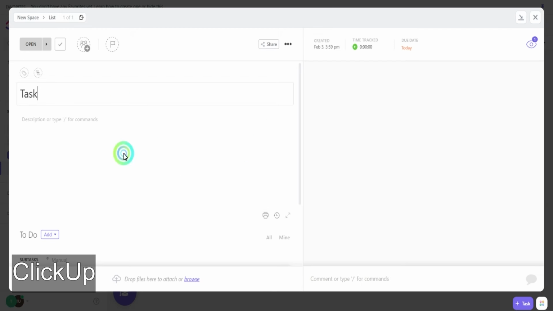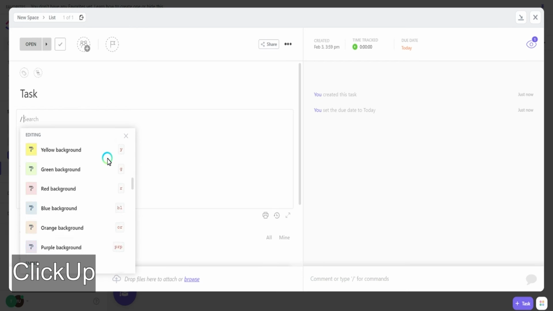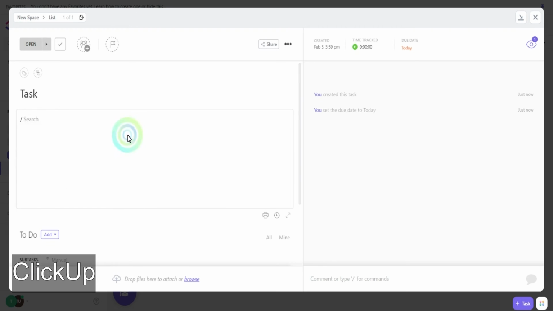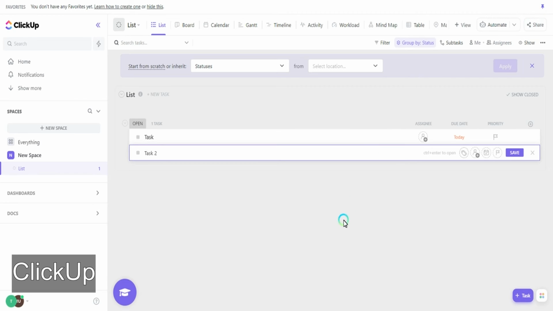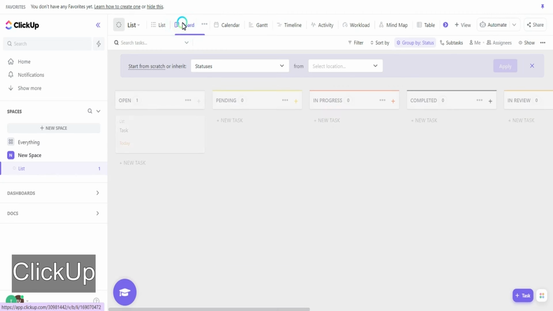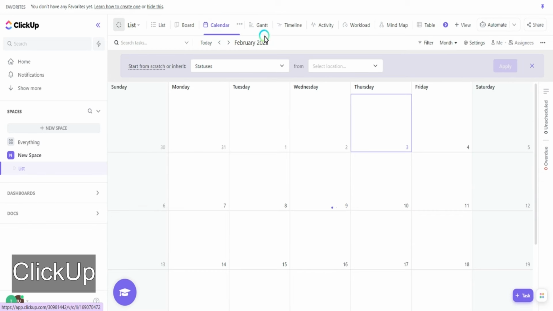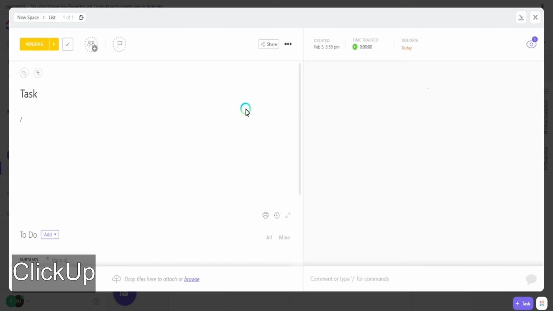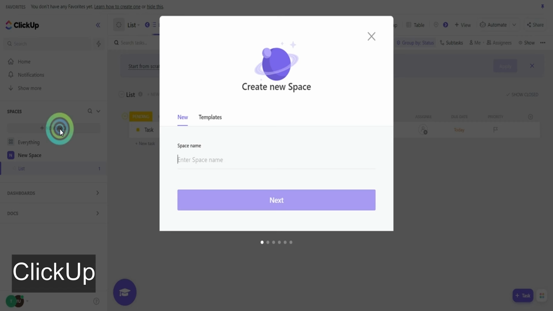The description style is similar to the descriptions in Notion. It's pretty customizable and allows almost any type of content. And also you can add comments in the same traditional style. Apart from the list visualization, you can have a canvas board with the different dates, a calendar, and you can see that the detail of the task is the same, a Gantt chart, and a table.